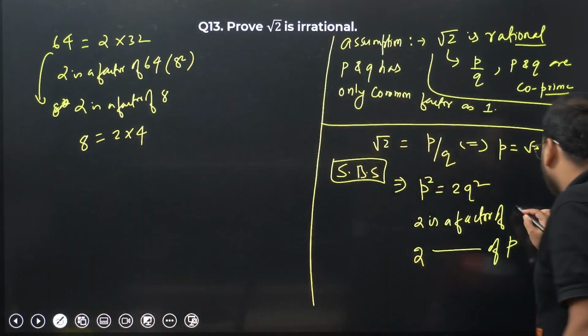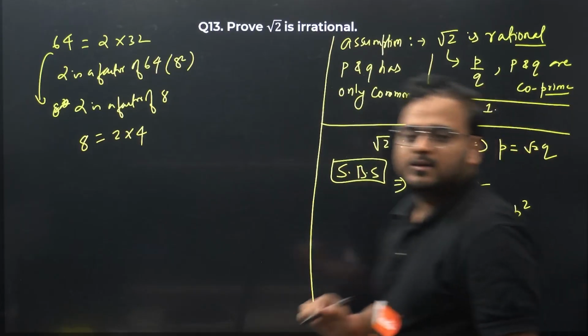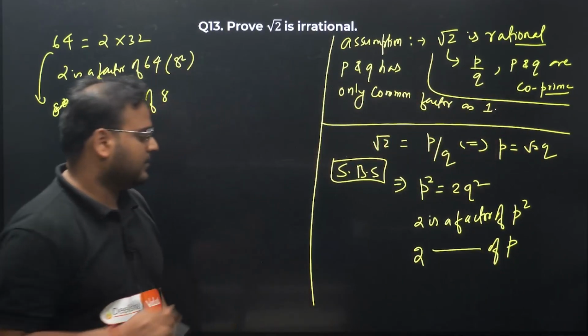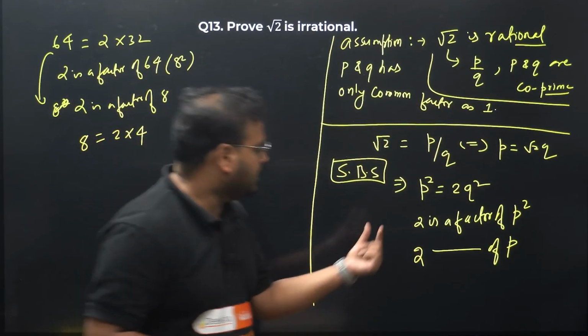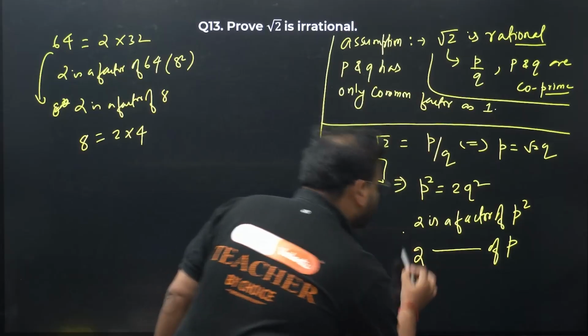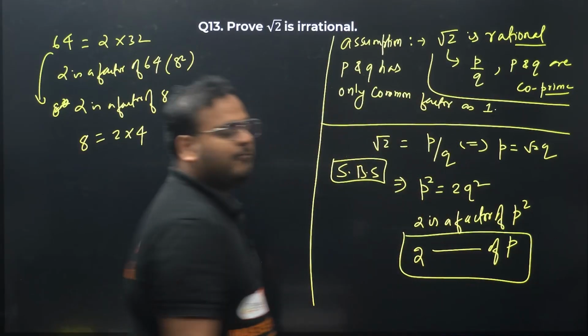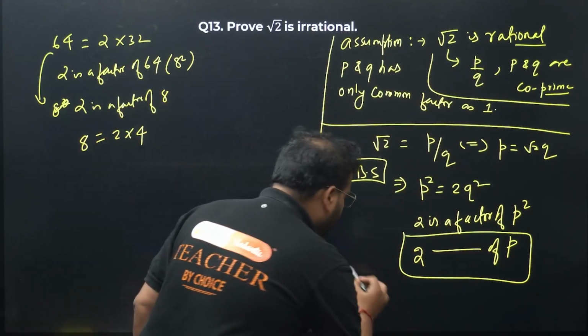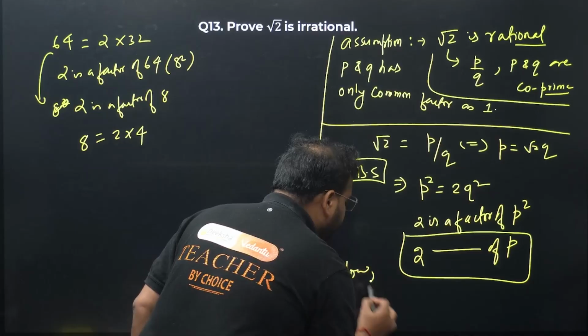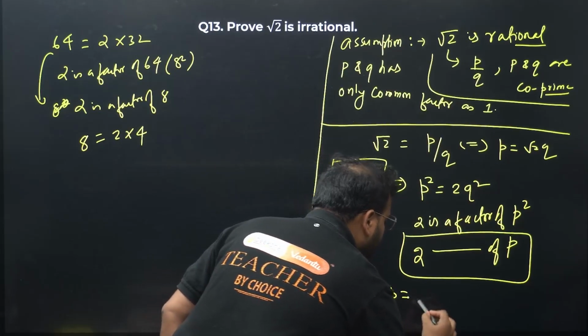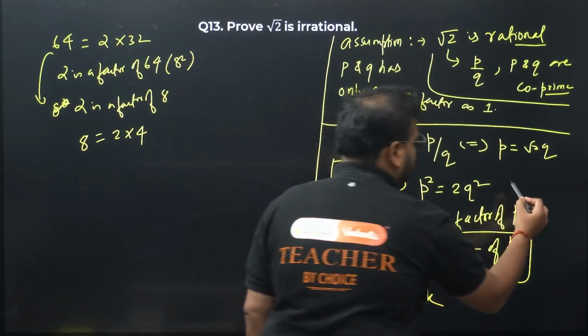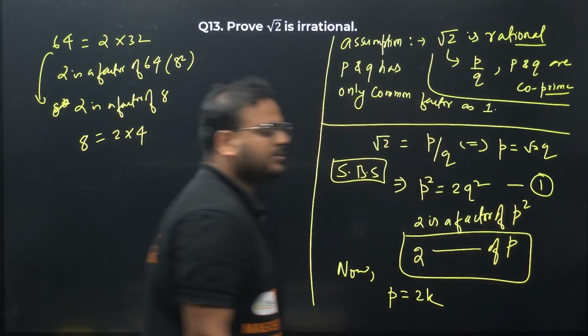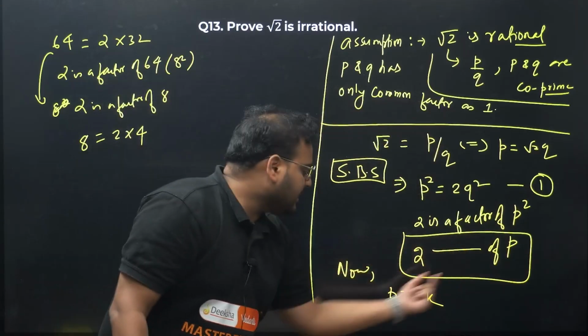So if 2 is a factor of p square, then 2 is also a factor of p. Basically, I have established one thing, that 2 is a factor of p. This is my conclusion over here. If 2 is a factor of p, I can write p as twice of k. I'll keep this as my equation number 1.